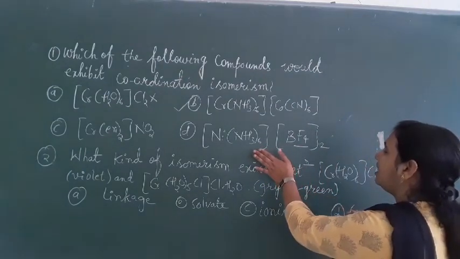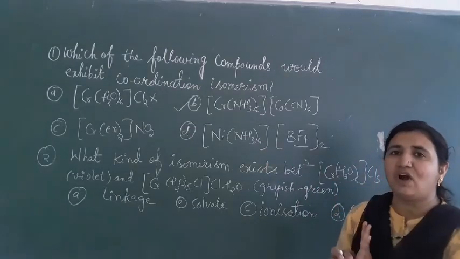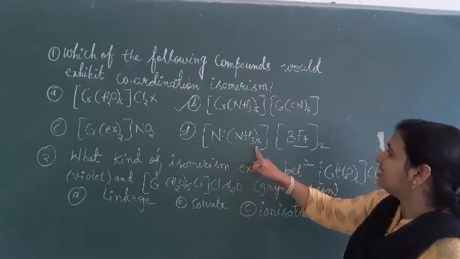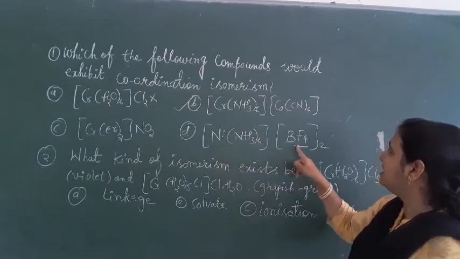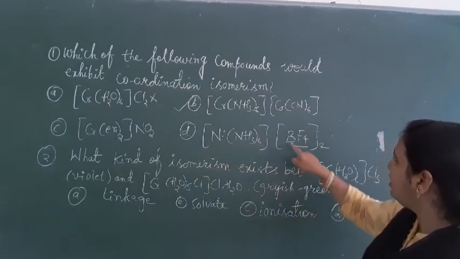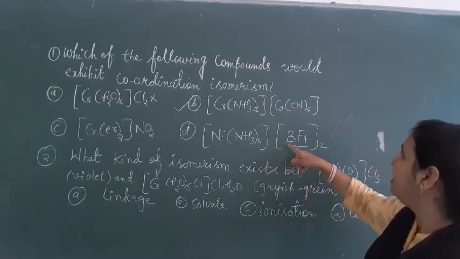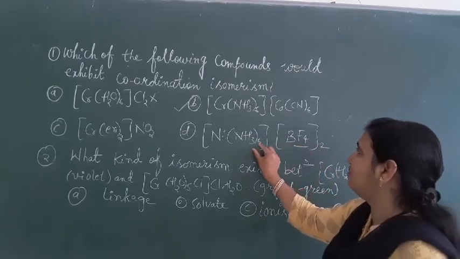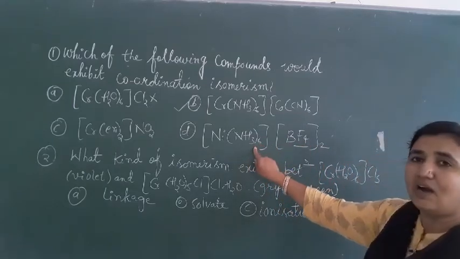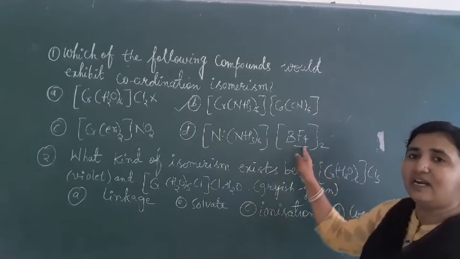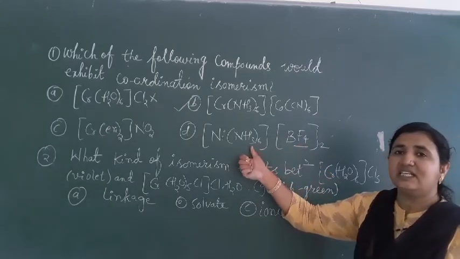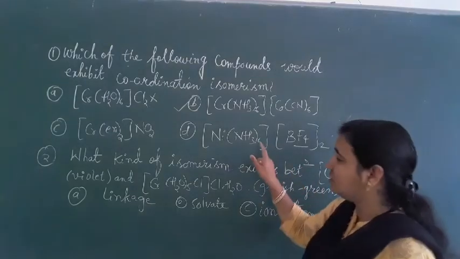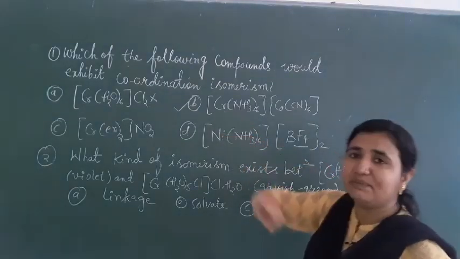These are complex cations and anions, but the formulas differ: hexaamine nickel is octahedral with 6 ligands, while the tetrafluoridoborate has 4 ligands. So the molecular formula is not the same, and this is not the answer. The correct answer is B.